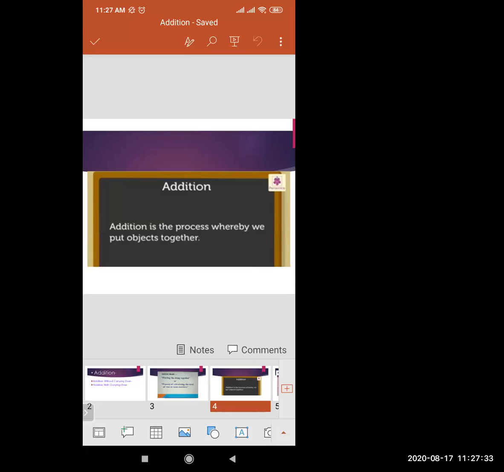If you understood the definition of addition, please type 1 in the chat box. Teacher Maya, please see that the children are answering. Yes, they are sending Y. Okay, thank you very much. So we learned what addition exactly is, the definition of addition.